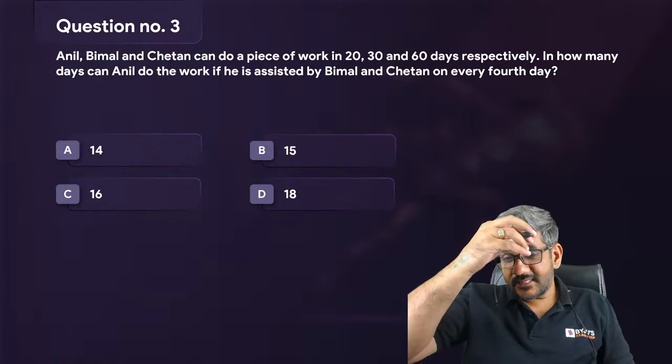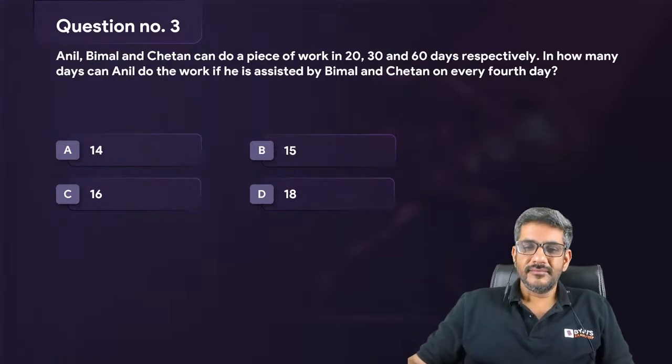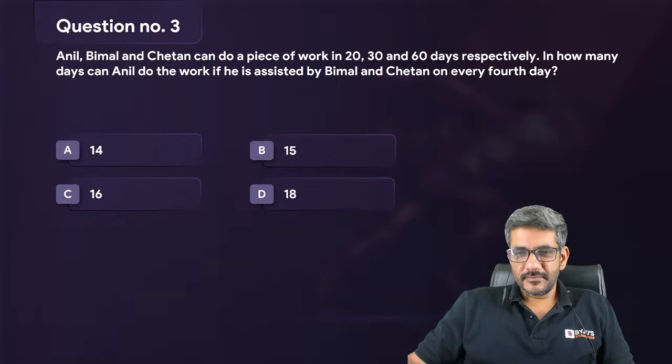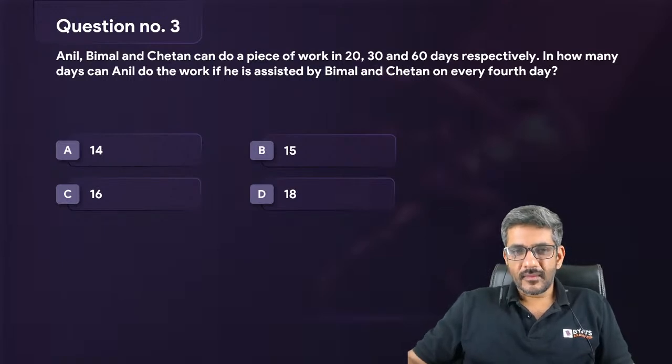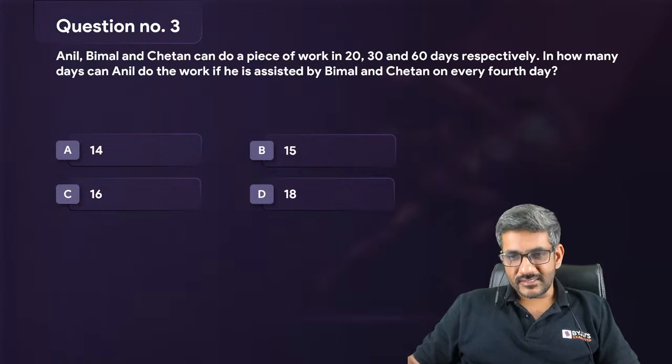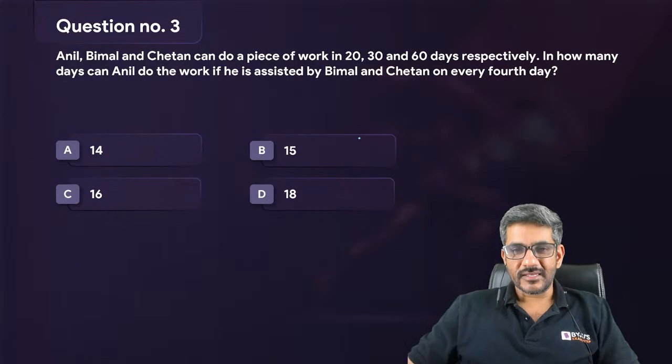Ria has answered as C 16. That's very good. Okay, I think we can start doing it now. Aditya also has answered as C. Very good. Aman has got C. Good, good, good. चलिए देखते हैं.